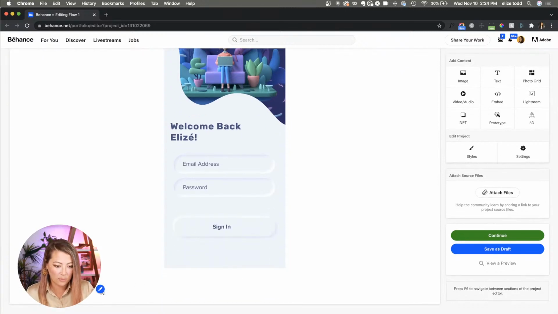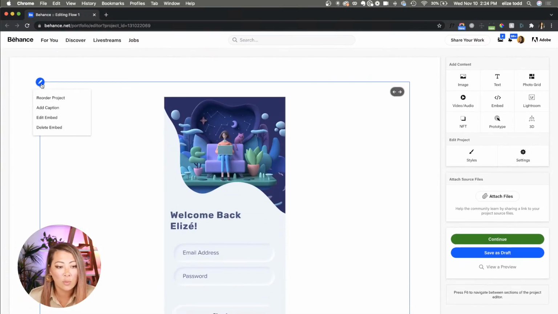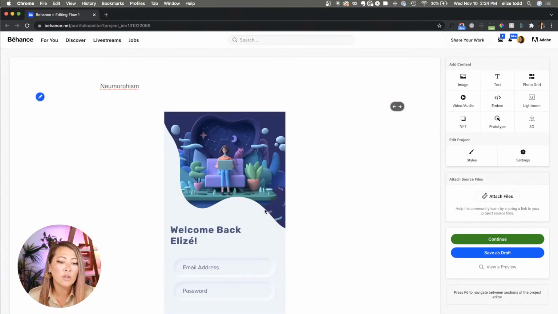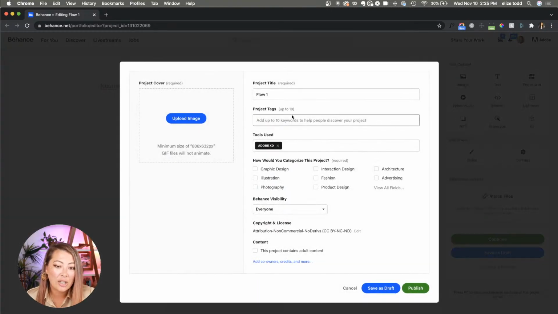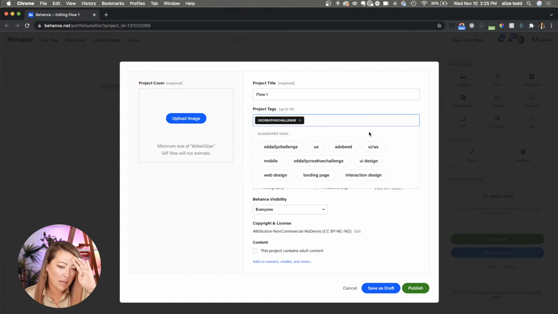My neumorphism, right? You can add text, you can add images, you can add videos. You can also reorder your project. So if you want to have the text on top, you can do that. So you can really play around with that. But what's most important is that you go into settings and you use the XD Creative Challenge tag so that we can all see your work.